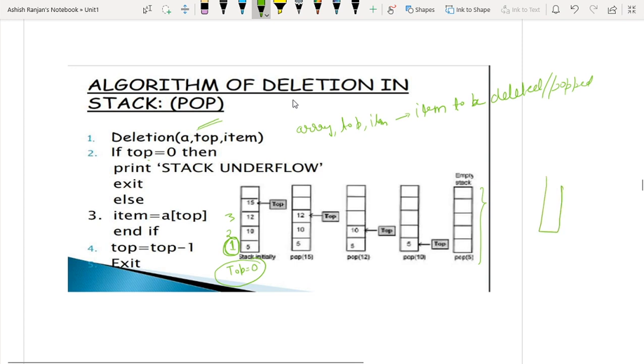In a C-like language, the array index starts from 0, so when top is minus 1, then it is empty. And here when top is 0, then it is empty. So top equals 0 indicates your stack is already empty, so you cannot delete any element in this case. So you will print stack underflow.